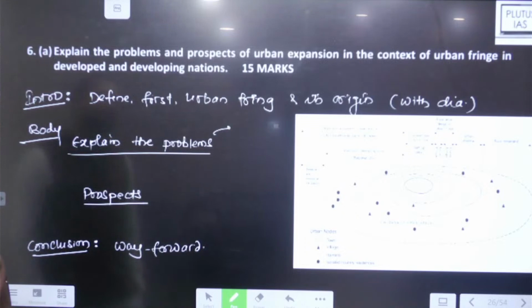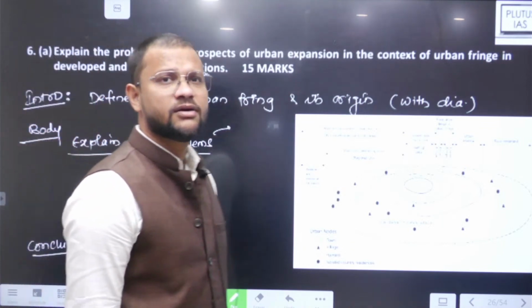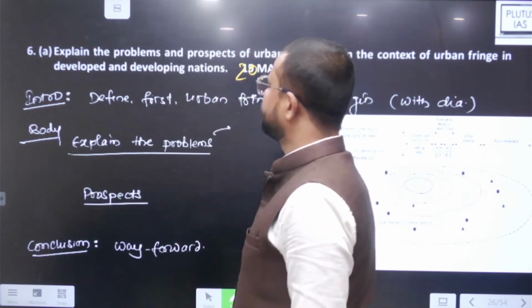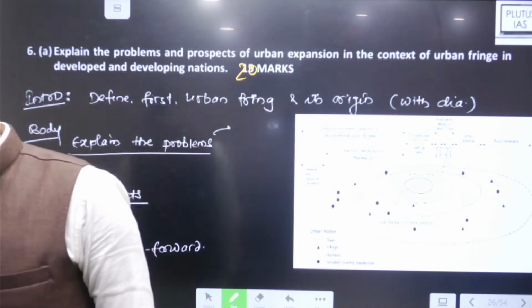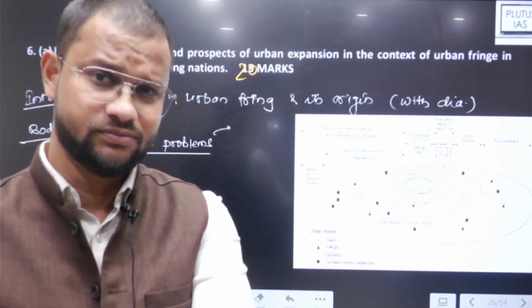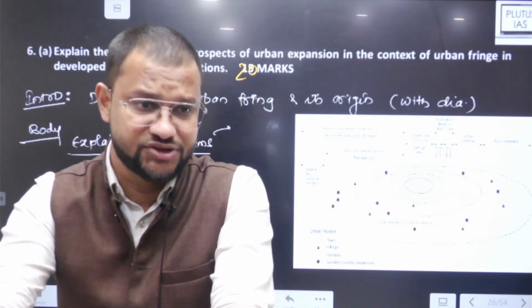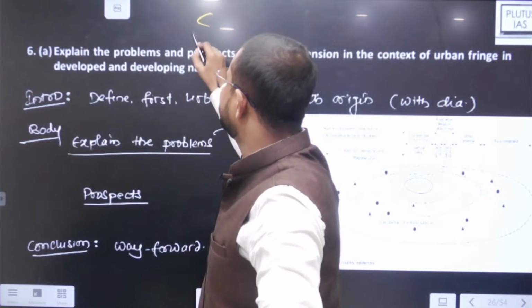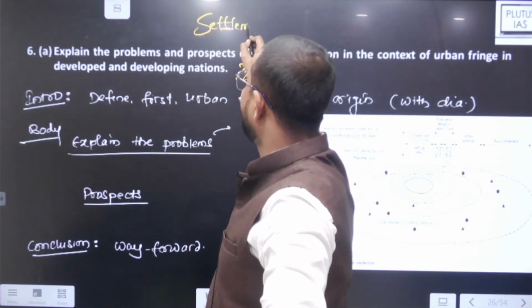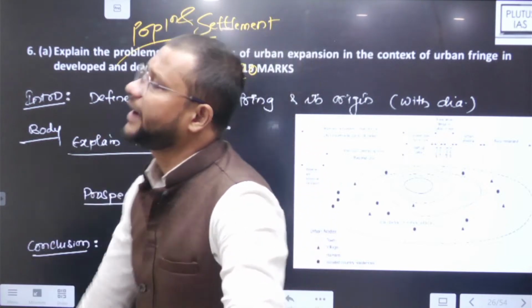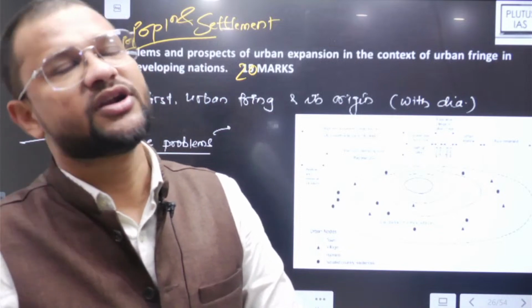Explain the problems and prospects of urban expansion in the context of urban fringe in developed and developing nations. Sorry, it must be for 20 marks. Now see what the question is asking. The question is asking for the urban fringe region. The question belongs to the unit on settlement, population and settlement. Paper 1, Unit 8: population and regional development planning and model study.